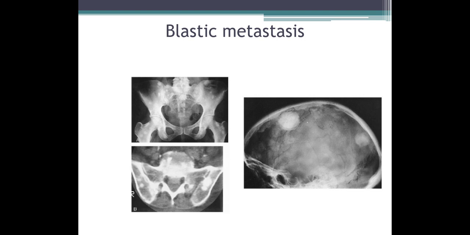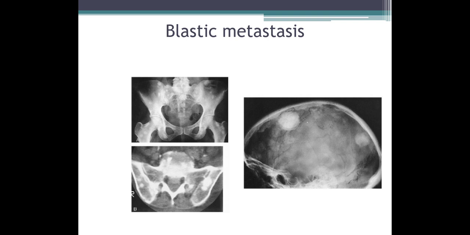Coming to metastatic lesions of the bone, these can be classified into blastic or sclerotic metastasis and lytic metastasis. Common causes of blastic metastasis are prostate primary and breast primary. Picture A shows multiple well-defined round sclerotic white lesions involving the pelvic bones and sacrum.